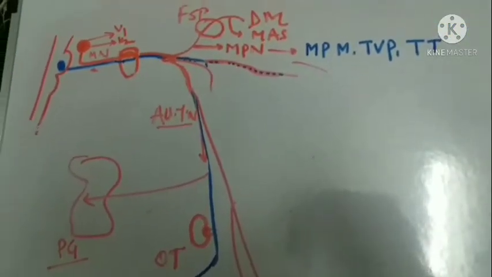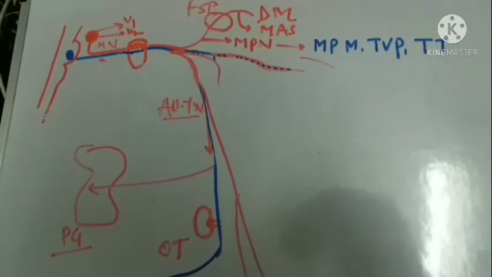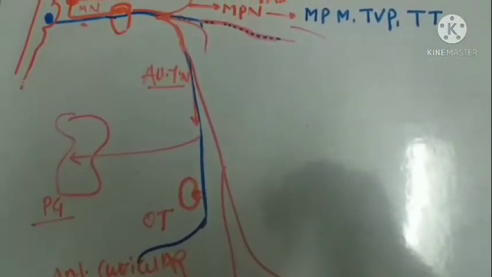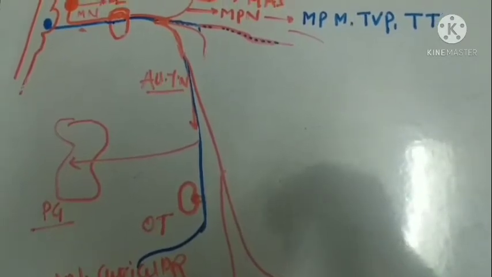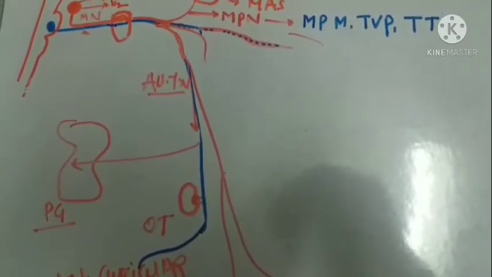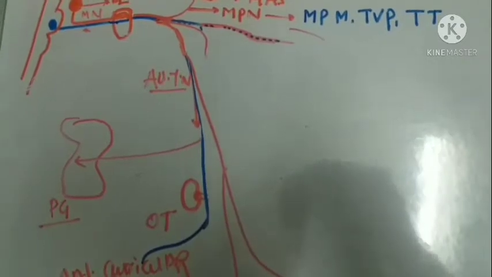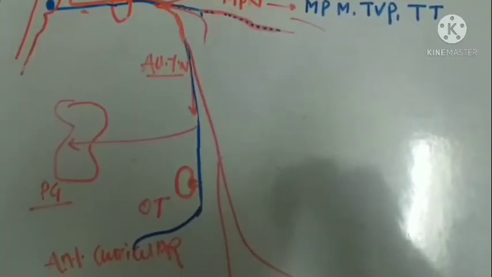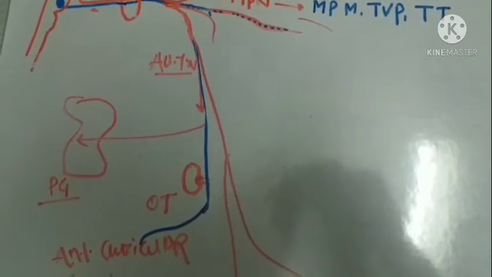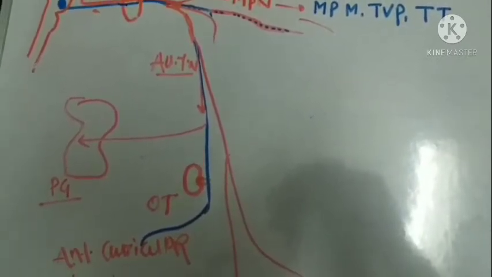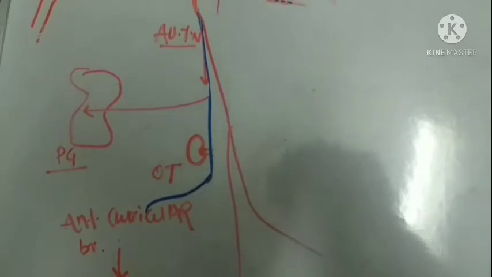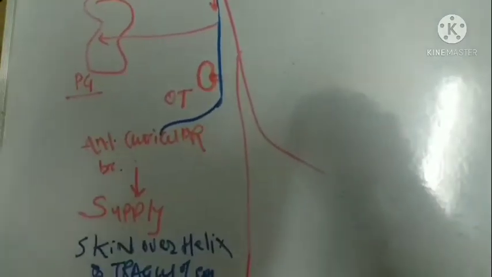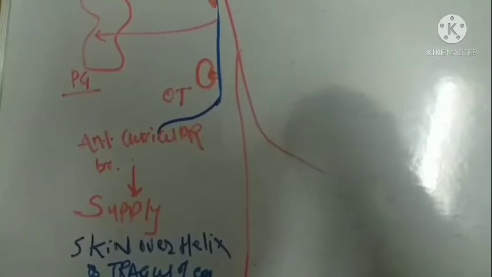From the start, we have already discussed that the auriculotemporal nerve is a branch of the posterior division of the mandibular nerve, which gives transverse secretory motor fibers to the parotid gland by crossing over the posterior of the zygomatic arch. Now it will run downward, supplying its sensory innervation to the otic ganglion and give a branch. It will run downward again and give a branch to the anterior auricular nerve.